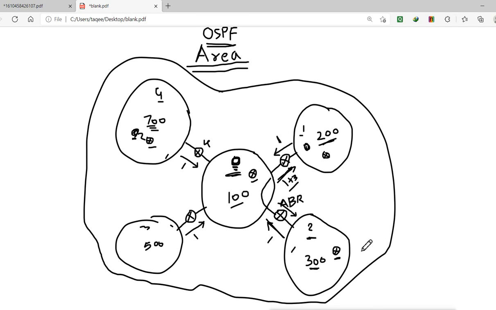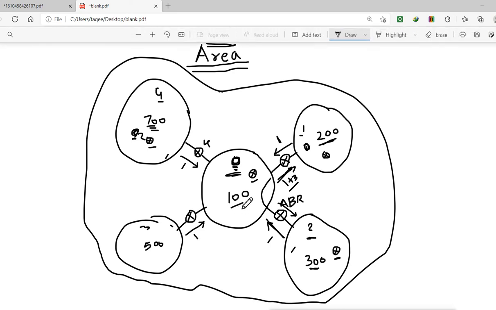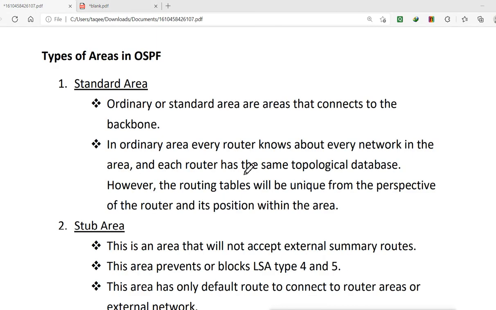So these are the areas we have. Now, just like the backbone area, we have other types of areas also. So these are the other types of areas we have in OSPF. First, the standard area. Standard areas, like ordinary areas, are areas that connect to the backbone.